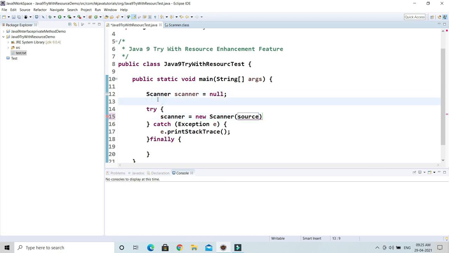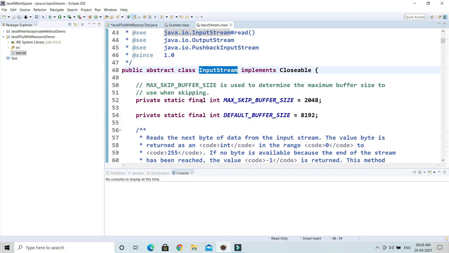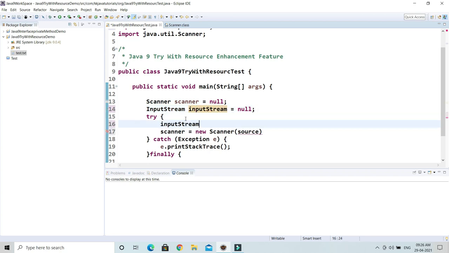So of course we need to declare InputStream, which belongs to the java.io package. InputStream initialized with null, and now we need to instantiate this class, right? But this class is, guys, an abstract class, so we need to find a concrete class which extends this class so that we can create an object of that class and assign it to this reference. One of the classes that extends this abstract class is called FileInputStream, right? So I'm going to create an object of FileInputStream, and I will assign it to this reference.